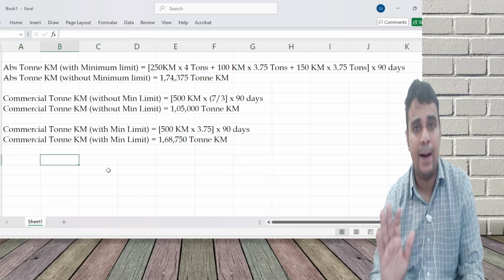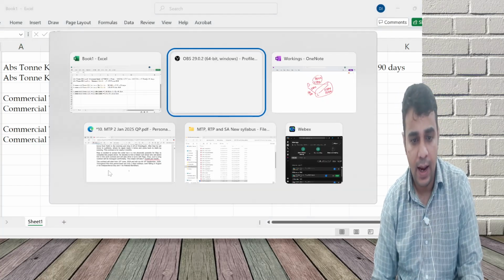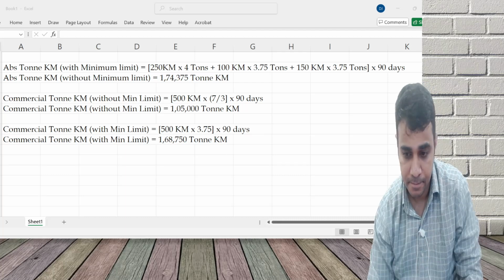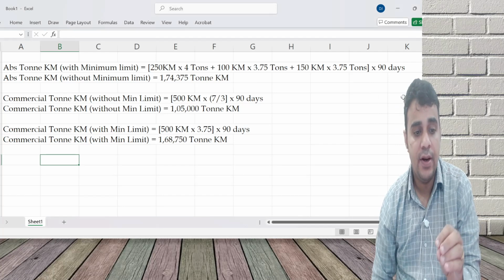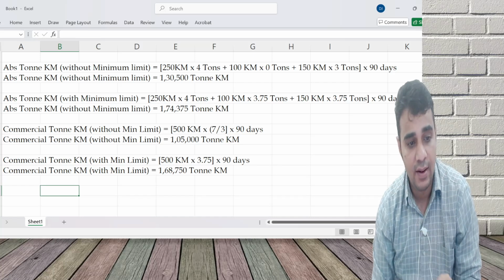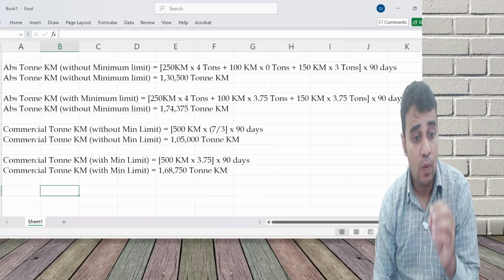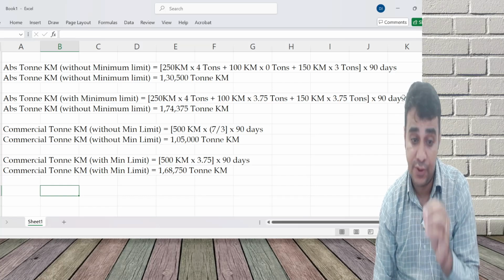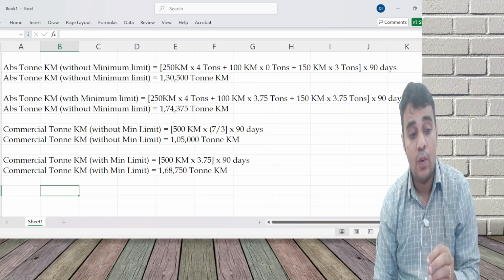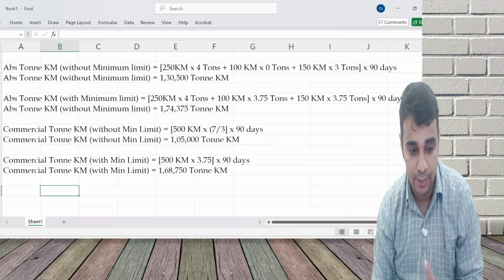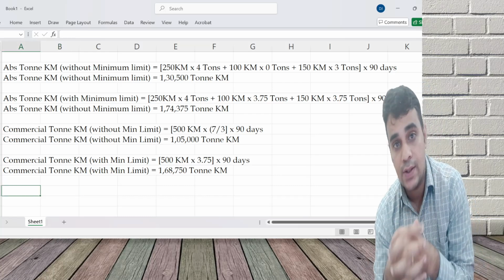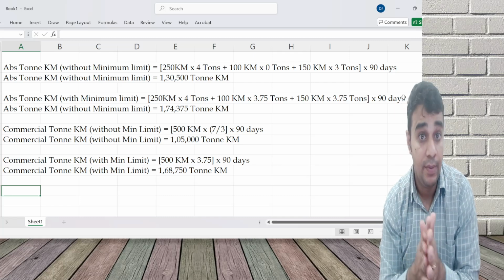This is the backup basic calculation I want in order to solve the question. My revenue potential is going to depend on these four numbers: 130,500 absolute ton kilometer, 174,375 absolute ton kilometer, 1 lakh 5,000 commercial ton kilometer, 168,750 commercial ton kilometer. This is one major calculation. The second calculation is the cost calculation, which, for diesel and all, will take time. Interest will take some time.